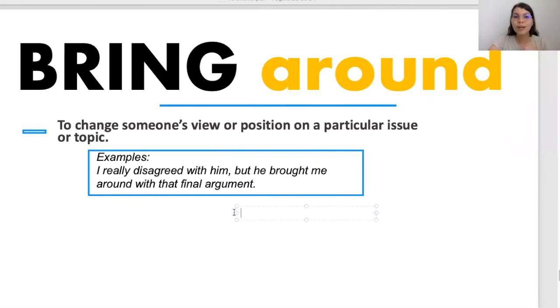So to bring around is to change opinions or points of view. To bring around means to change opinions or points of view.